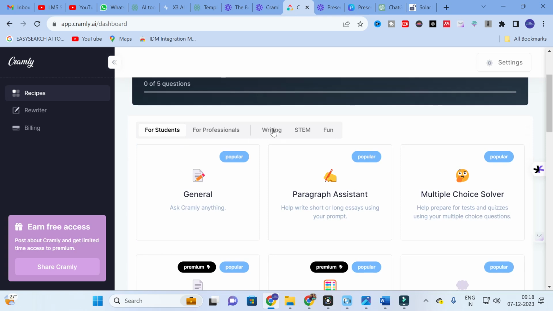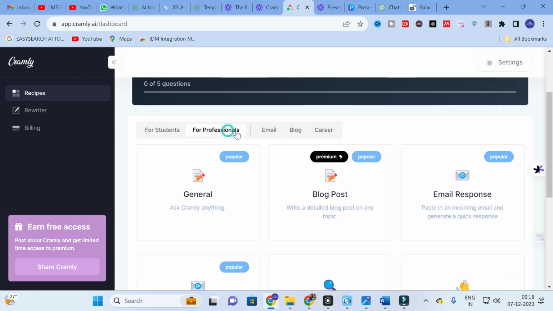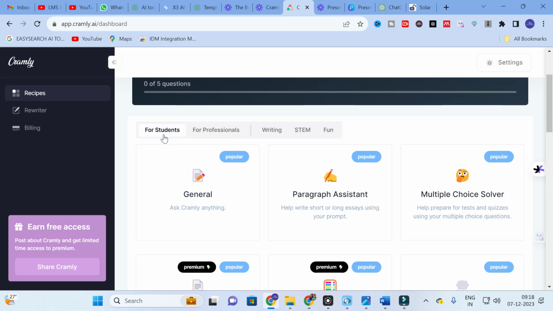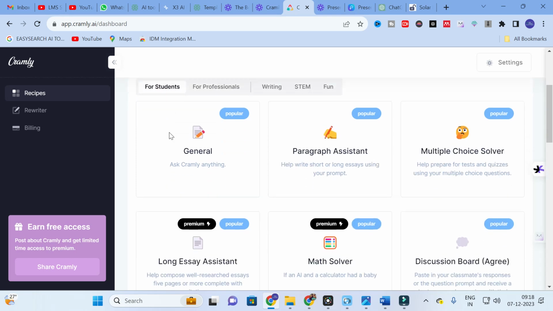For students, there are writing, STEM and fun. For professionals, there are email, blog and career. First we are going to explore students. Click on students. Here you can see it's like a chatbot. You can ask anything to Cramly, and the Cramly AI chatbot will answer questions for you.